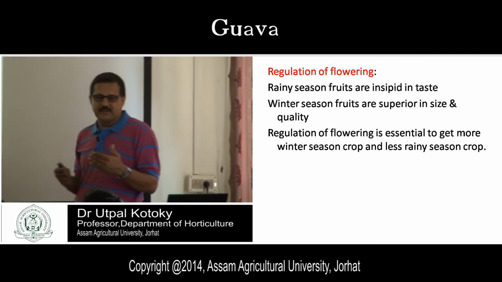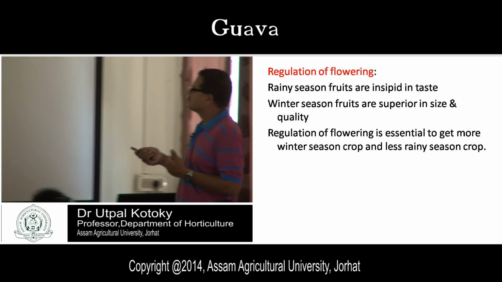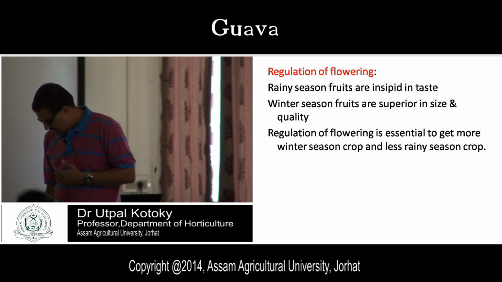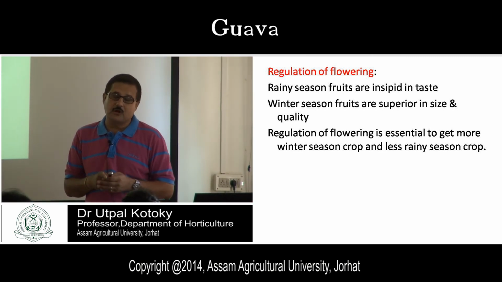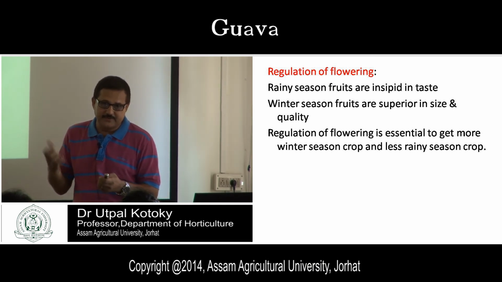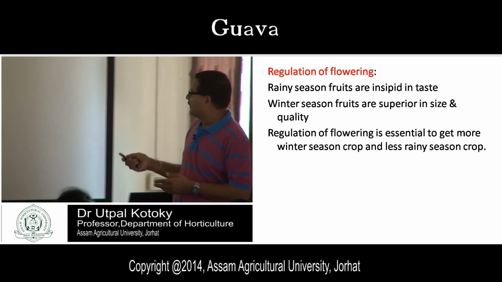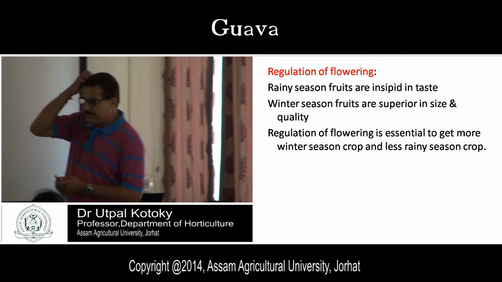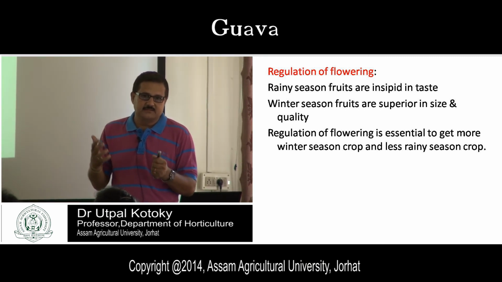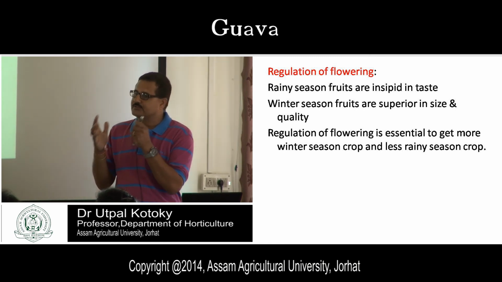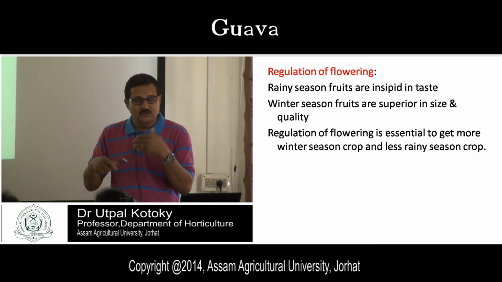When the quality is inferior, what will happen? You will get less price in the market, isn't it? That is an important thing. Then winter season fruits are superior in size and quality. If the winter season crop is superior in quality, then which crop do you want? Winter season crop, isn't it? So regulation is essential to get more winter season crop and less rainy season crop. You should do something so that you get more flowers and more fruits in winter season and fewer fruits in rainy season.